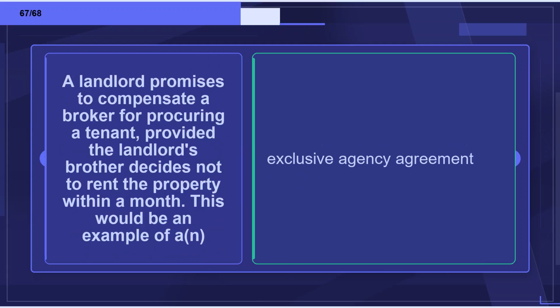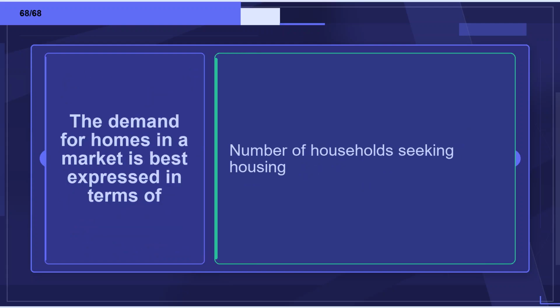Flashcard 67. Term: A landlord promises to compensate a broker for procuring a tenant, provided the landlord's brother decides not to rent the property within a month. This would be an example of an? Definition: exclusive agency agreement. Flashcard 68. Term: The demand for homes in a market is best expressed in terms of? Definition: number of households seeking housing.